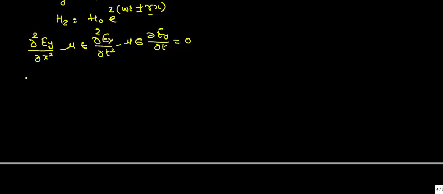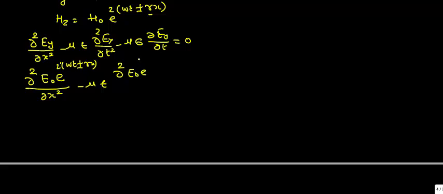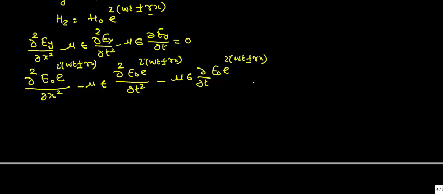Now putting the value of Ey, it comes out to be ∂²/∂x² of E₀ e^(iωt ± γx) − με ∂²/∂t² of E₀ e^(iωt ± γx) − μσ ∂/∂t of E₀ e^(iωt ± γx) = 0.